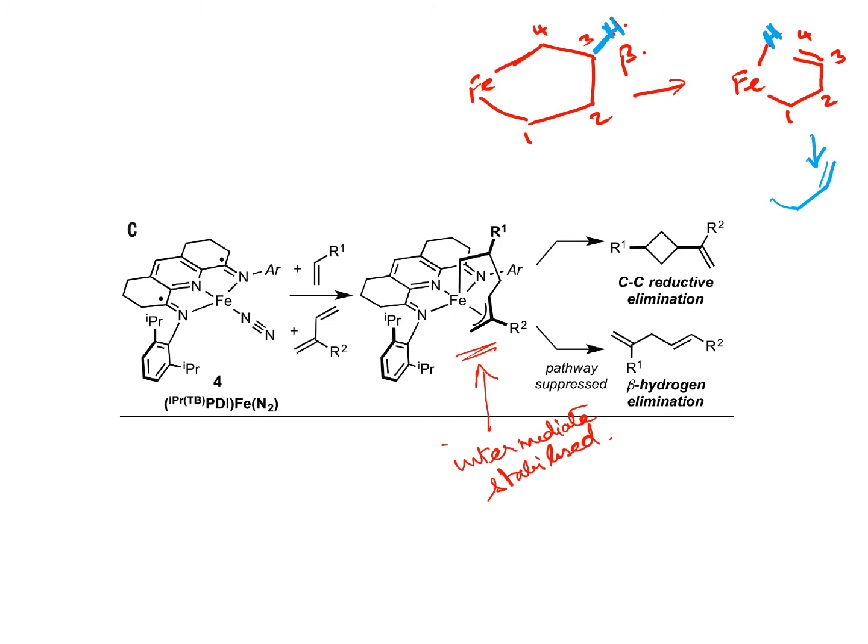The other possibility is to simply reductively eliminate by forming a bond between carbon atom 1 and carbon atom 4. So that will give you the cyclobutane intermediate. So both are possible, CC reductive elimination and beta hydrogen elimination. Both of them will eventually give you the two products that are observed in this reaction.